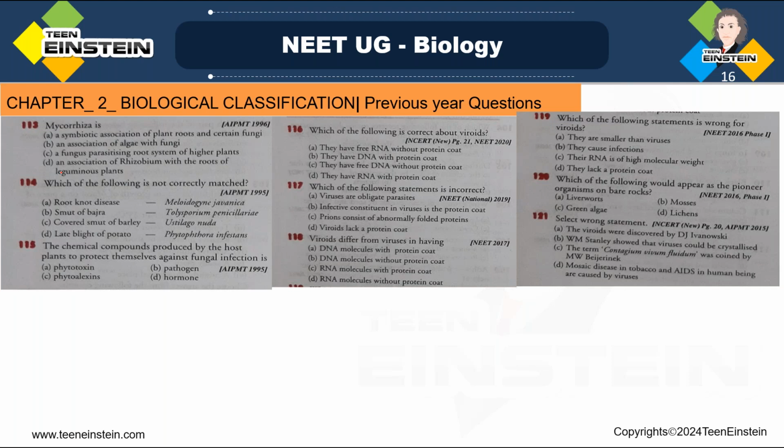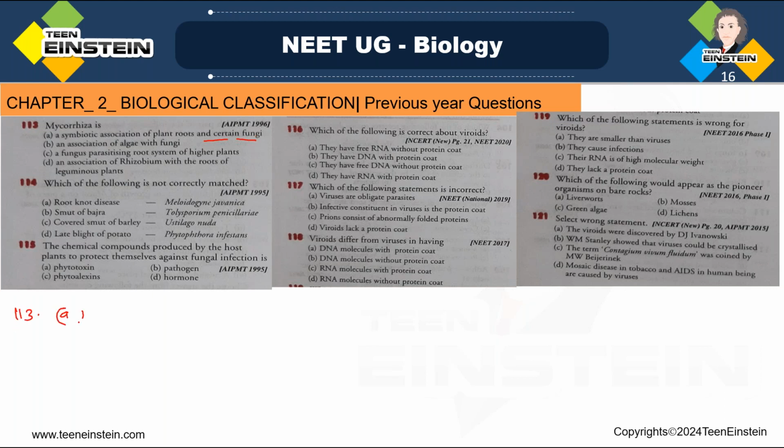The fungal partner is obtaining food from roots of the higher plant, and in return it is giving the mineral elements back. So mycorrhiza is a symbiotic association of plant roots and certain fungi. That is the right answer.